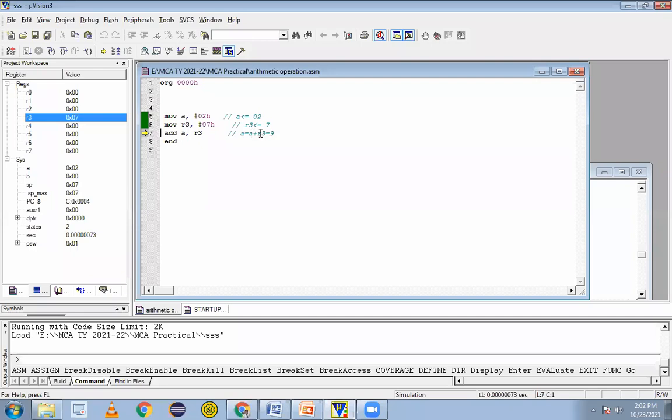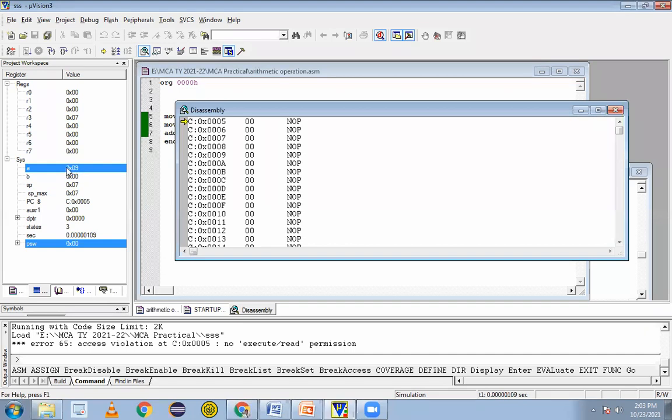So I'll press the next button. Now you can see at the next station, add A,3 means what? 2 plus 7 will be 9. So A will now change from 2 to 9. So press F11. C value. Got it? So perform the addition and result will be 09. And PC goes for the next address, that is giving the 05 after that.